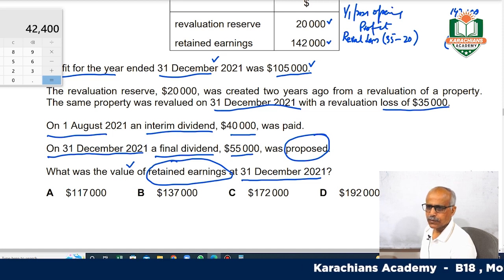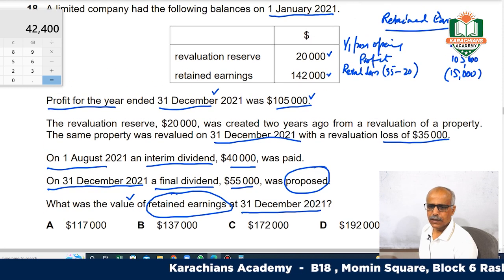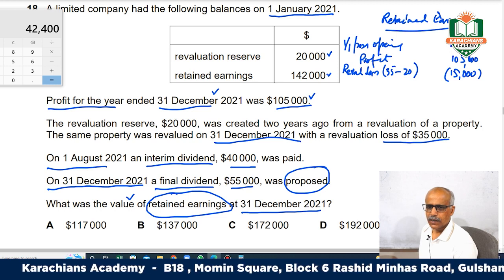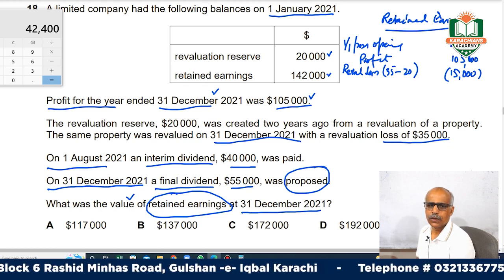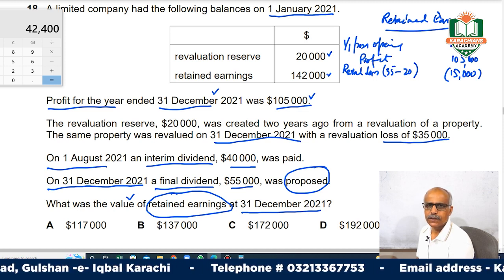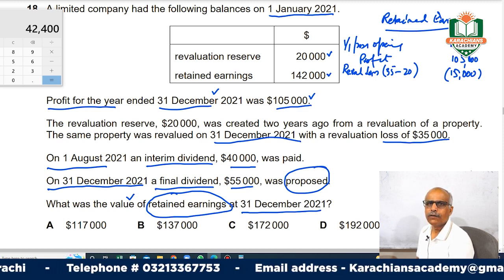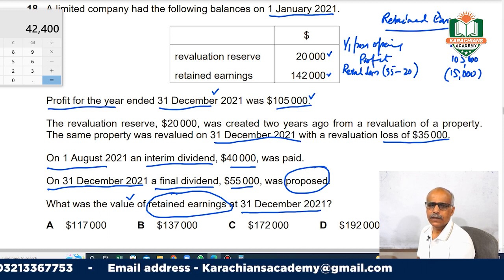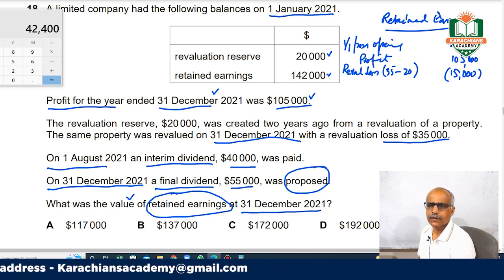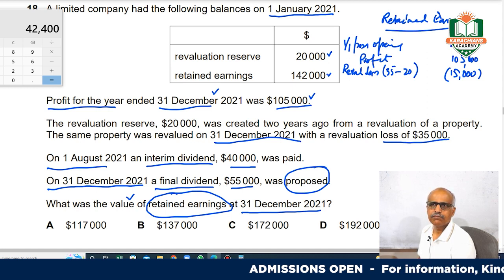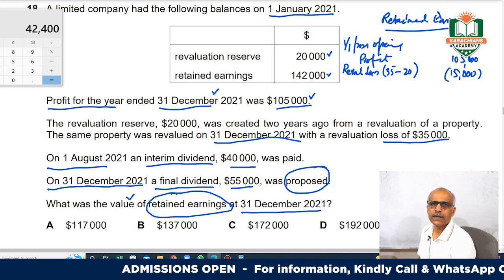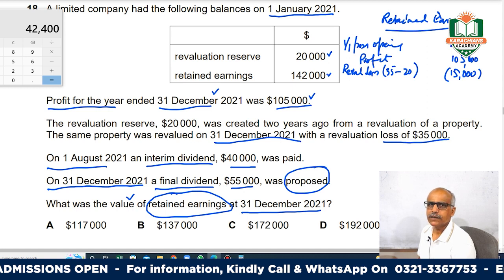Let me explain why we have done this. In your AS level book, David Hopkins, revaluation reserve is very clearly explained. The revaluation reserve, if you have created it, is a capital reserve, so you cannot use it elsewhere, except to offset any loss that arises in future.